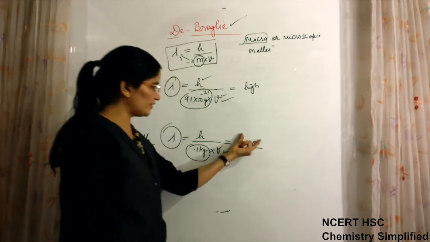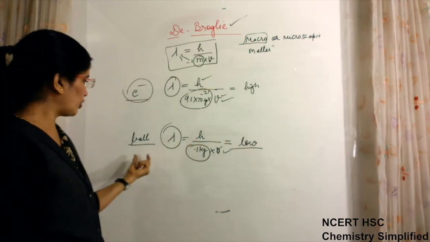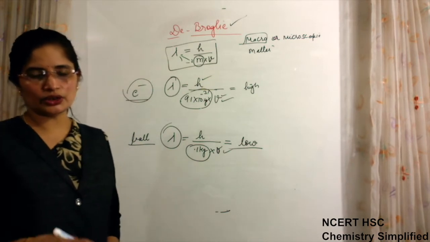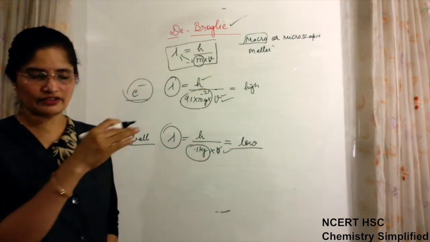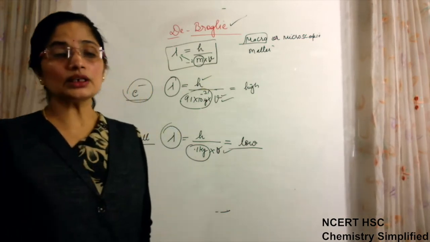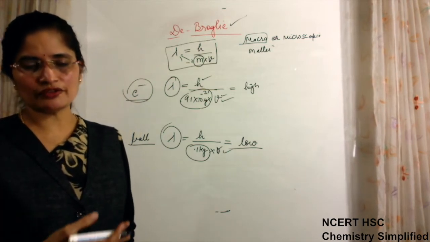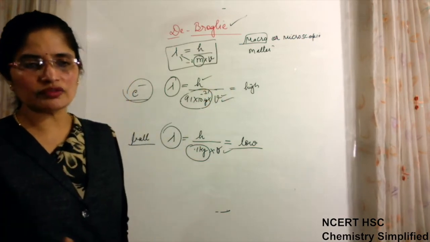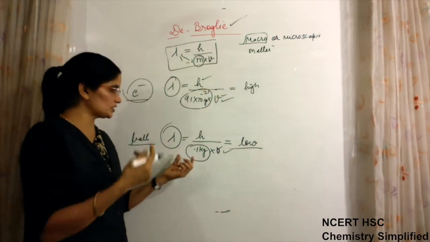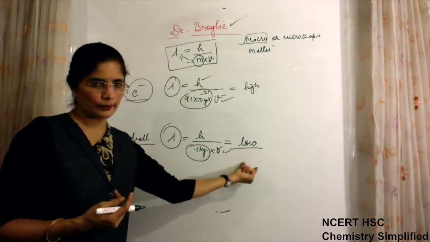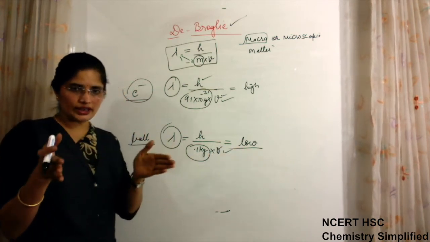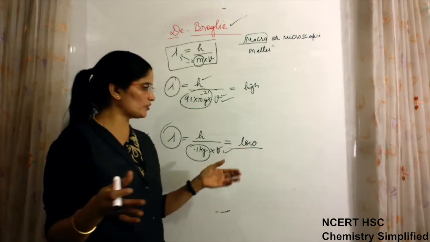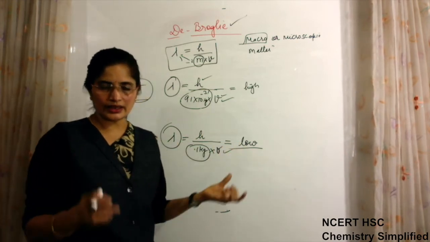Whatever wavelength we will obtain here for a ball, that will not come in the order of the wavelength of any of the spectrum of light. We have many radiations in the spectrum of light, ranging from cosmic rays till the end radio waves. So none of the wavelengths of those radiations fall in the order, it is too low. So until it comes in the range of the visible spectrum or the total spectrum of light, we cannot measure anything.